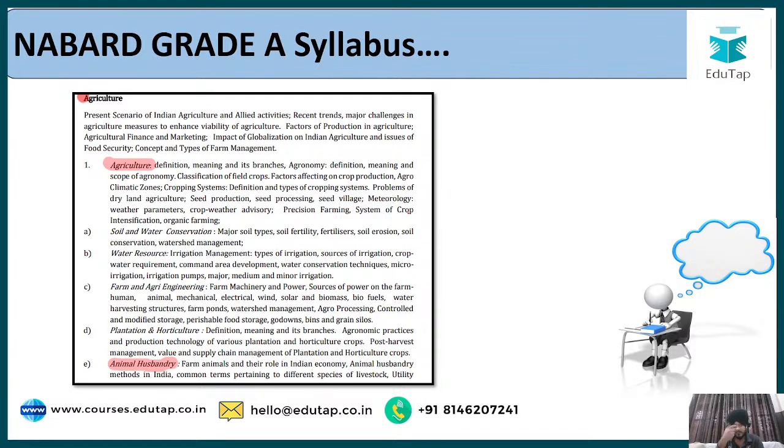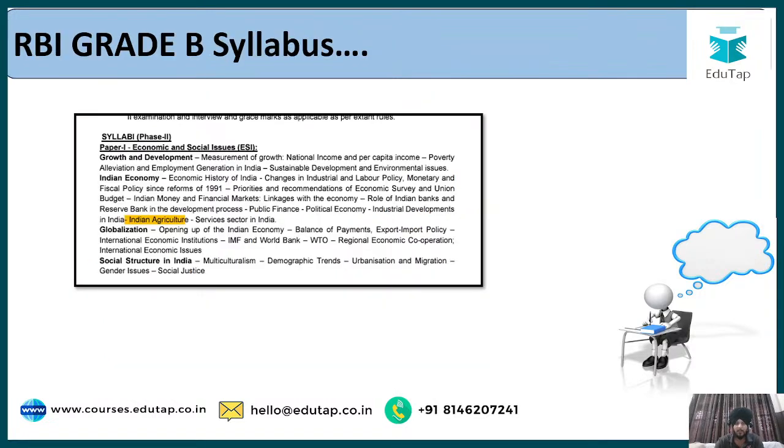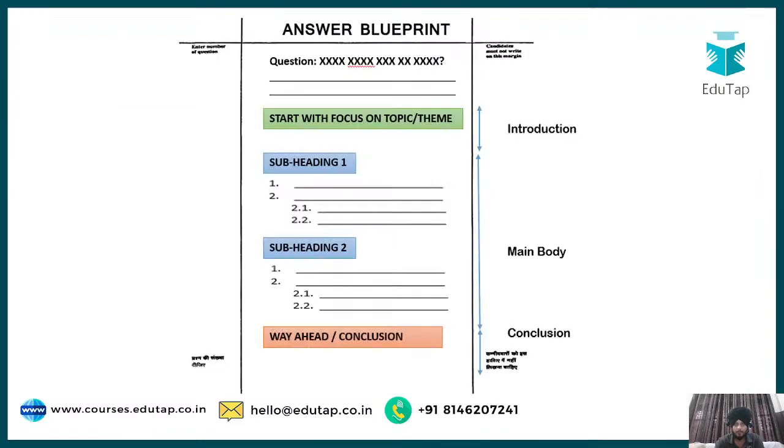So if you talk about the syllabus, this topic is very much relevant for the NABARD Grade A syllabus because it targets these subtopics which are agriculture and animal husbandry. So that is the reason why we are discussing the topic as a part of our discussion. Apart from that, if you talk about the RBI Grade B syllabus also, here also you can see Indian agriculture is a part of our syllabus, and somewhere directly and indirectly this topic is a part of it. So that is why we are covering it as a part of this whole session, and I hope the agenda is pretty much clear to you.